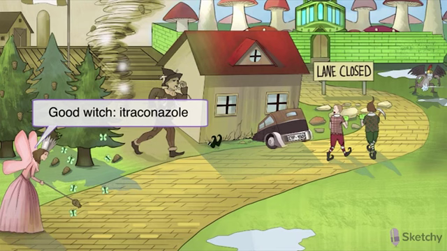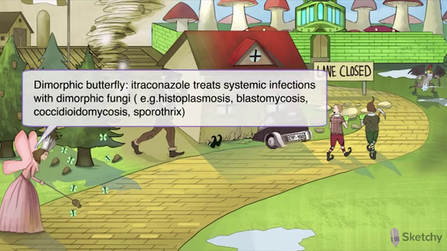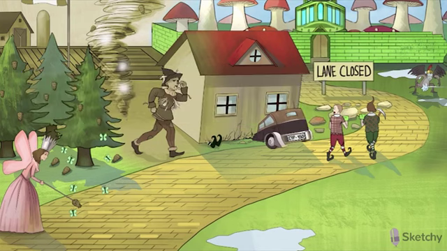This is because in Sketchy Micro, our dimorphic fungi, the ones that change from yeast to mold when causing systemic infection, are associated with a butterfly, which is a dimorphic creature that morphs from a caterpillar. The good witch is seen here casting butterflies to cure Dorothy's systemic mycoses, namely histoplasmosis, blastomycosis, and coccidioidomycosis. And don't forget sporothrix. Probably something she picked up at the farm. Remember, itraconazole for those fungi with 2 iterations, in other words, dimorphic fungi.